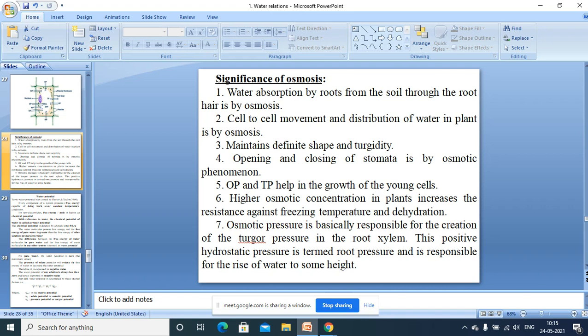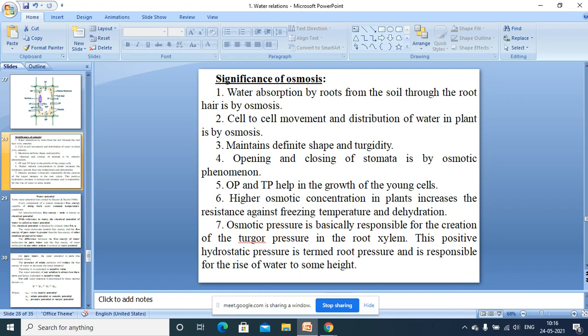Okay, the roots show increased water absorption, there is an operation of turgor pressure, and the turgor pressure is created by this osmotic pressure. It means if the root cells have a maximum osmotic pressure, more and more water is absorbed by the root from the soil, and turgor pressure increases in the root system.